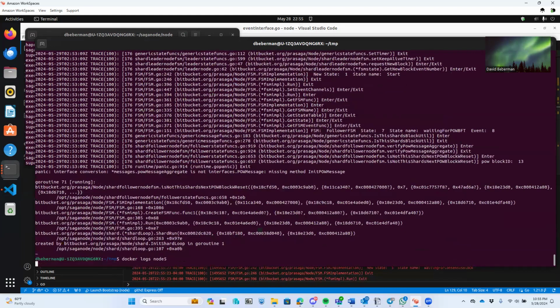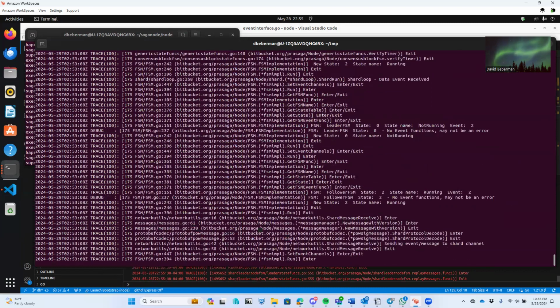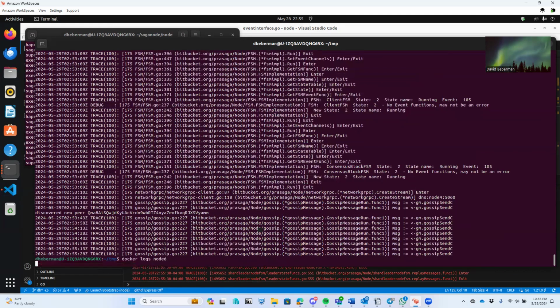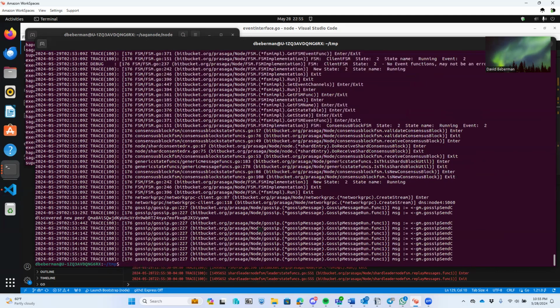Node 5, node 6. So we're running along fine. That's actually nice, a crash gives somebody something to actually go debug. That's basically it. You have a running system: the gossip's running, the state machines are running, the blocks are running.